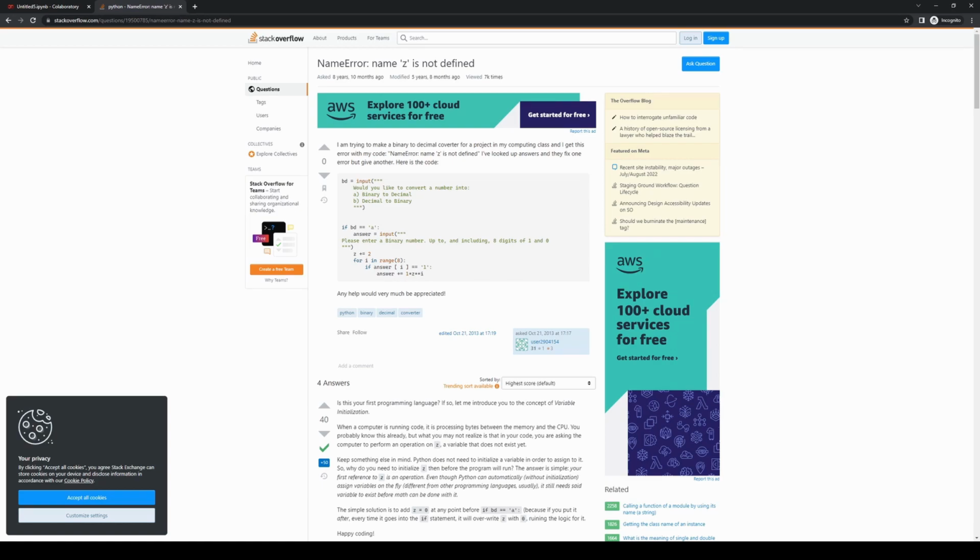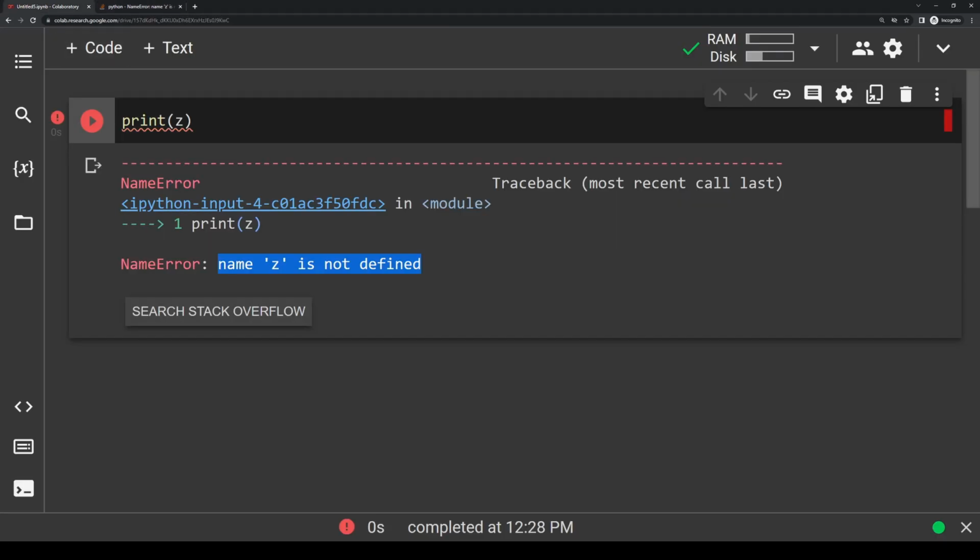It's so popular, in fact, that if I go back to Colaboratory and I have this error, you'll see there's a whole button underneath this error that literally just says Search Stack Overflow. A lot of the other editors have something similar that will link you to Stack Overflow to explore any errors that you're getting. But what happens when your code is not running as expected, but you're not getting any errors? Of course, you could search it on Stack Overflow because Stack Overflow doesn't just include errors, but many times you'll need to reread through your code and evaluate what's actually happening.